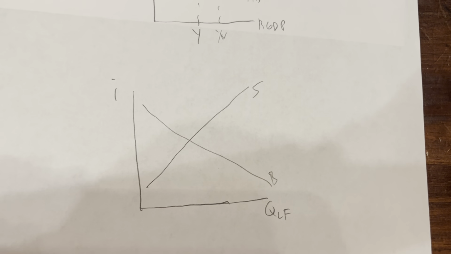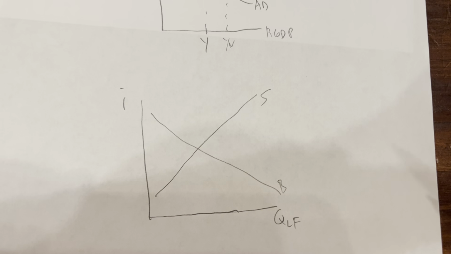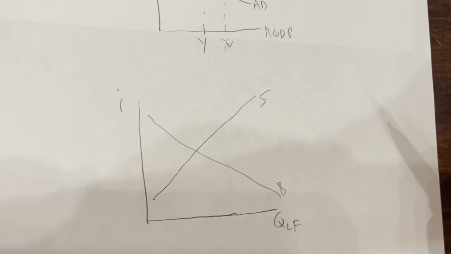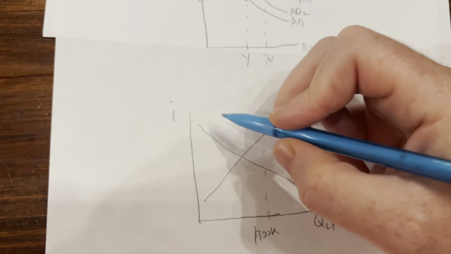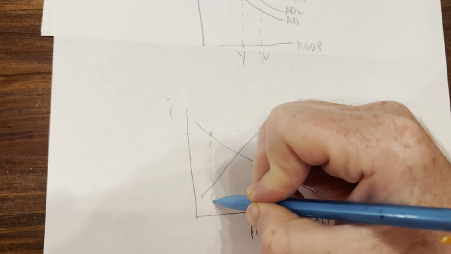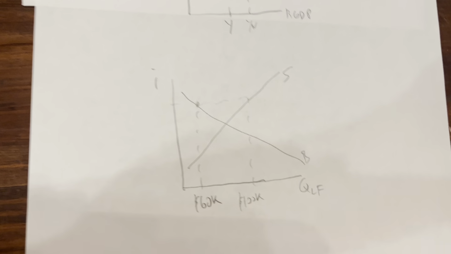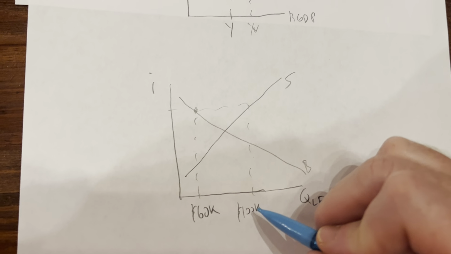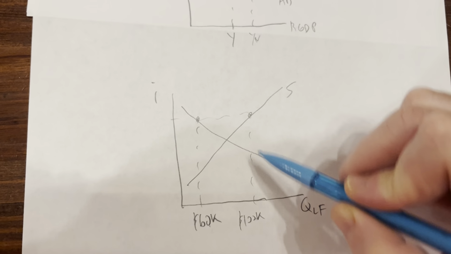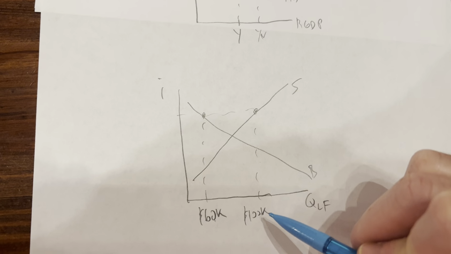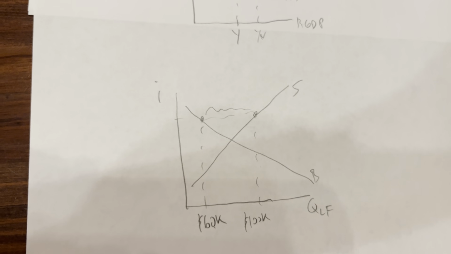So in this question, it says if banks are holding money. Well, if banks are holding money, what that means is money that people are saving is not all being borrowed. In other words, if I take $100,000 to the bank, maybe only $60,000 of that is being borrowed. So the graph might look something like that. All right, more saving than there is borrowing. Notice the interest rate corresponds to a borrowing amount of $60,000, and that same interest rate corresponds to a saving amount of $100,000. So that right there would be the surplus in money saved.